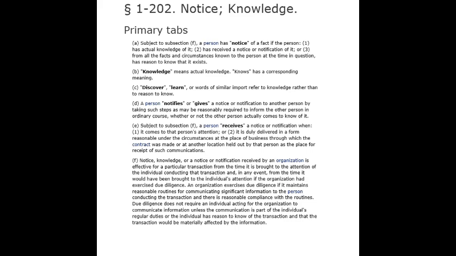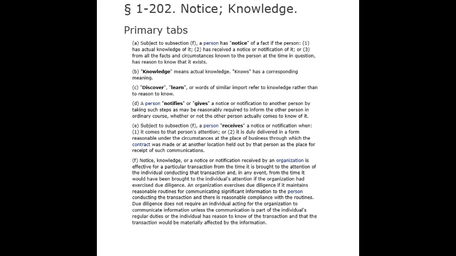Section 1-202. Notice, knowledge. Primary tabs. A. Subject to subsection F, a person has notice of a fact if the person: 1. Has actual knowledge of it, 2. Has received a notice or notification of it, or 3. From all the facts and circumstances known to the person at the time in question, has reason to know that it exists. B. Knowledge means actual knowledge. Knows has a corresponding meaning. C. Discover, learn, or words of similar import refer to knowledge rather than to reason to know.